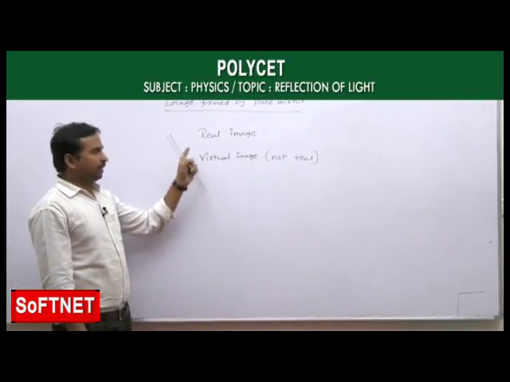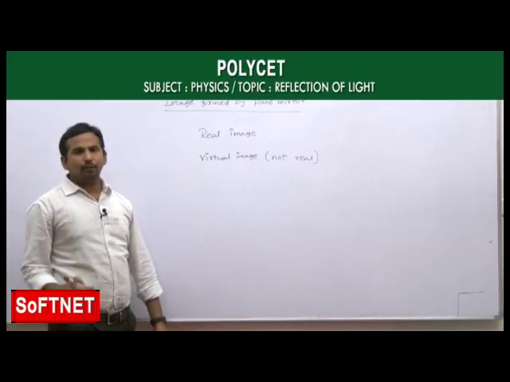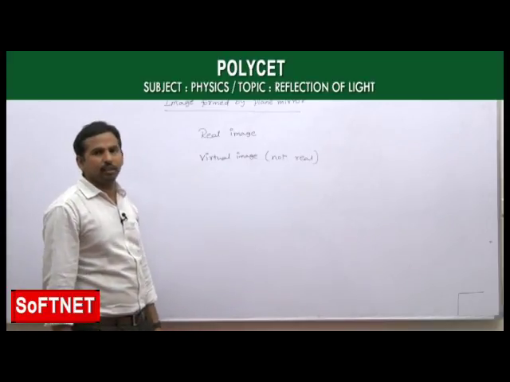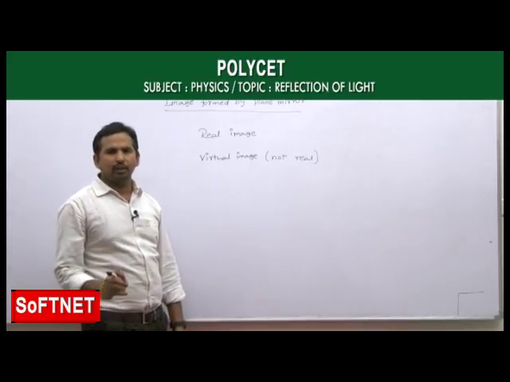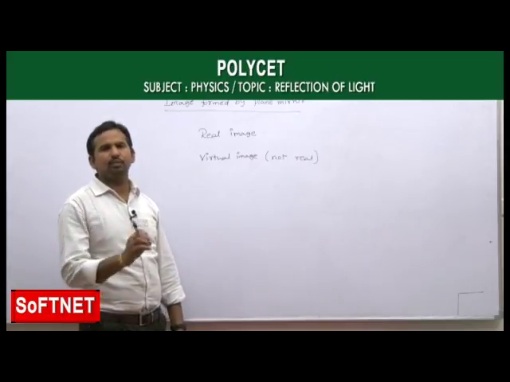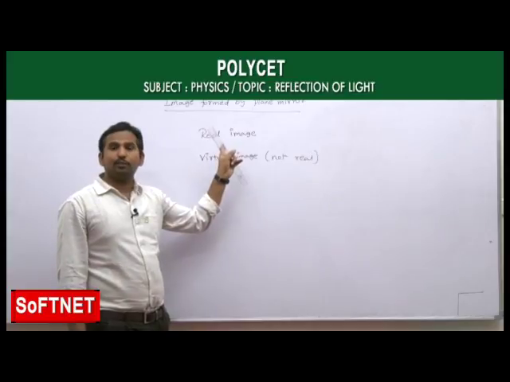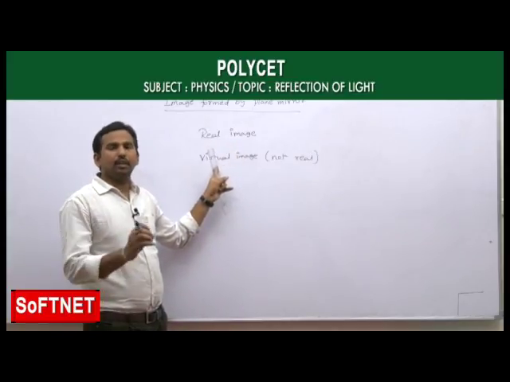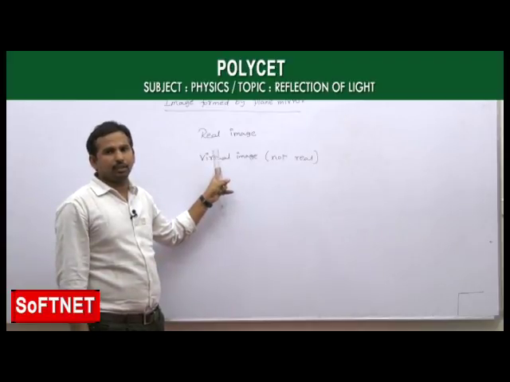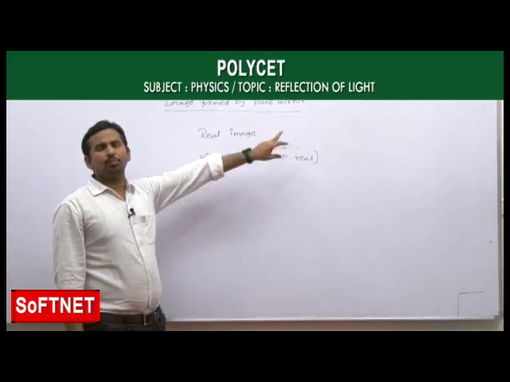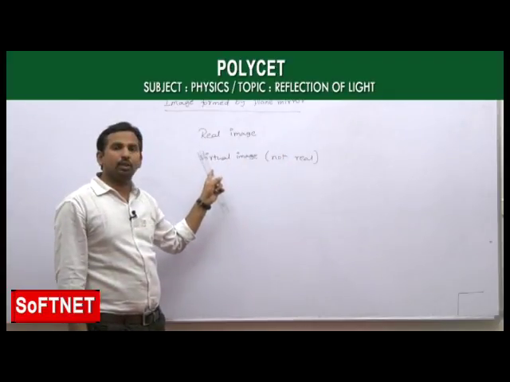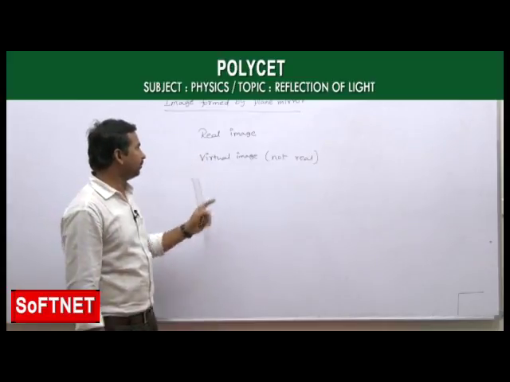A real image is when, after the reflection phenomenon is over, the light rays are really meeting at a point; then we can say there is a formation of a real image. Whereas a virtual image is when the light rays after reflection are not meeting at a point but appear to meet at a point; that we call a virtual image. See that again, very important one.